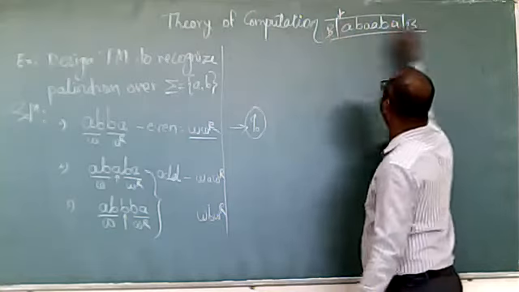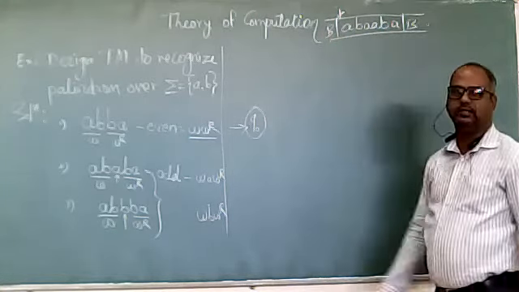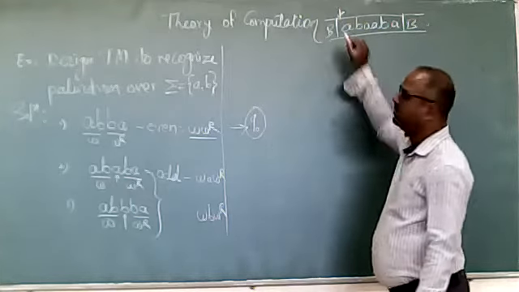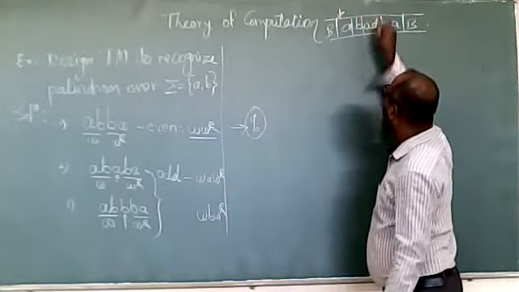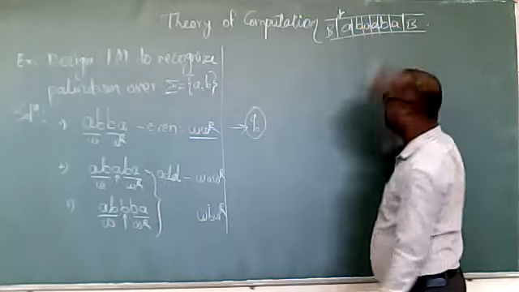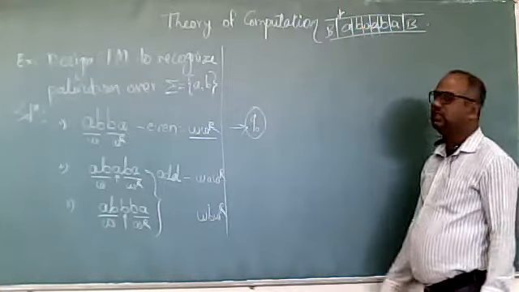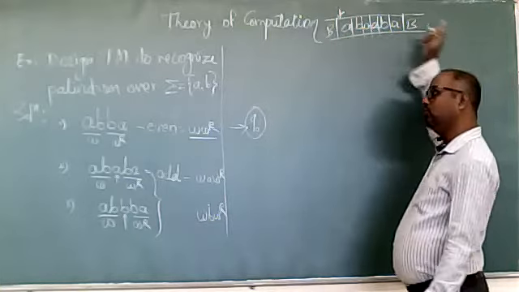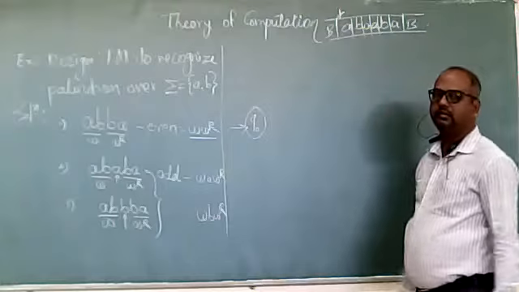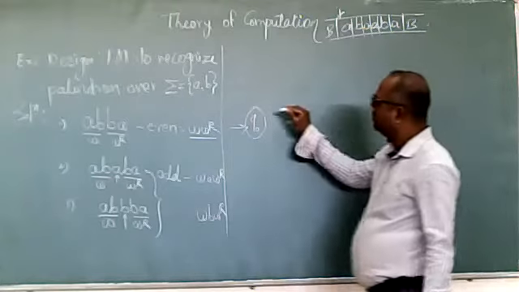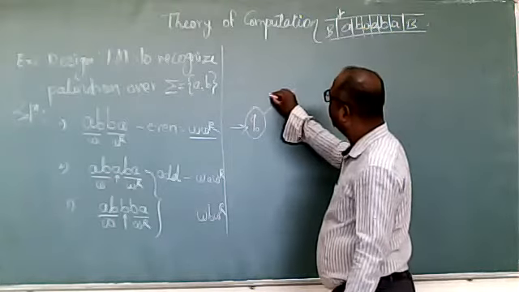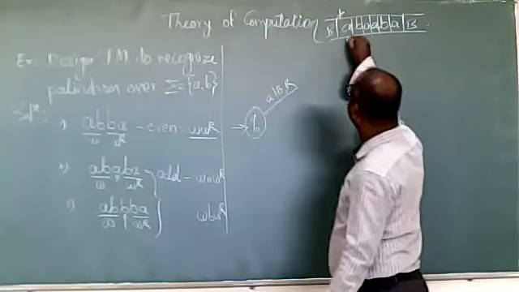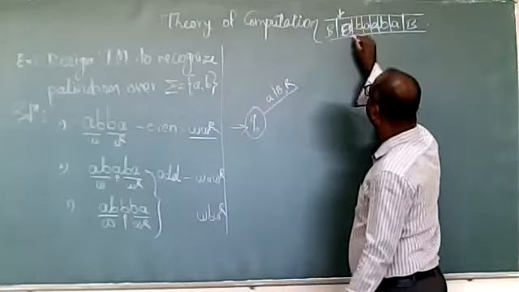Blank, blank. And we'll try to design a Turing machine. Q0 is where initially your head is at the first symbol. Now, what our logic is saying: if the first symbol is A, make it blank, move to the last. If it is A, make it blank. So in Q0, if I am getting A, make it blank and move right.